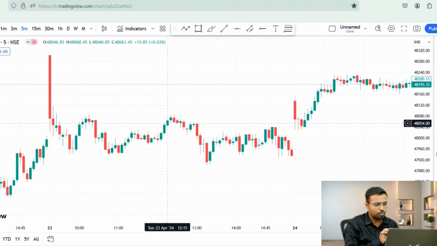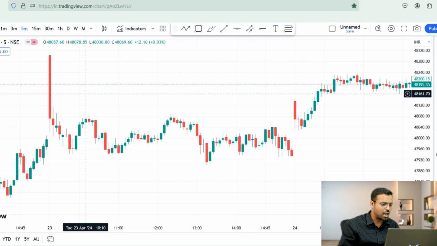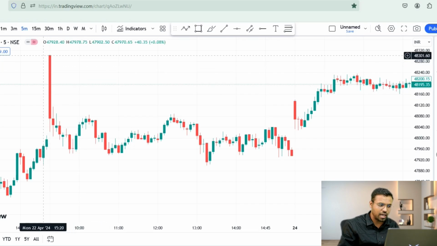I will be starting from the Bank Nifty chart here of 23rd April 2024. We have the first candle of the day, which is a red candle, and we will start by marking the open of this candle. Why the open?